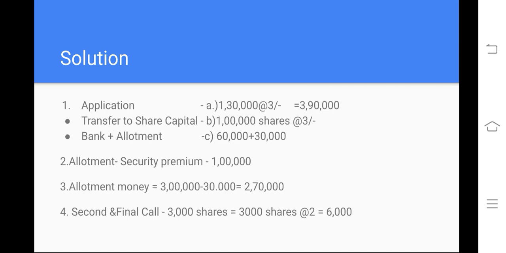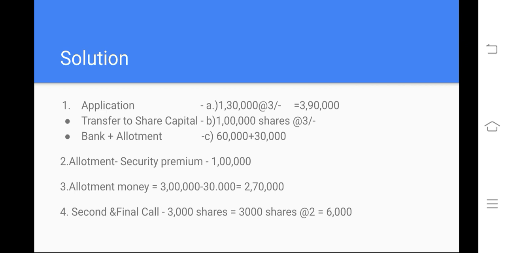At the time of application, how many shares were applied for? 1,30,000, right? We invited only 1 lakh, but we received 1,30,000. And what is the price at the time of application? 3 rupees. 1,30,000 into 3 is equal to 3,90,000. How much can we transfer to capital? Only 1 lakh into 3. And to the bank, allotment adjustment 60,000, and at the time of allotment 30,000. In this way you can adjust, and 30,000 you can transfer to the bank, and the total will become 1,30,000.